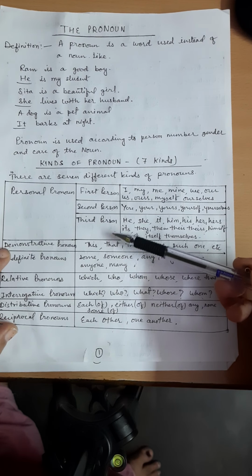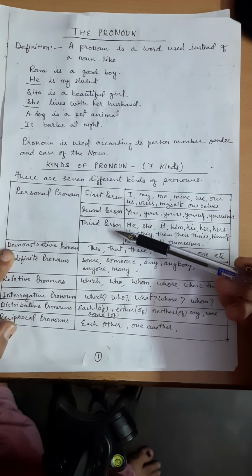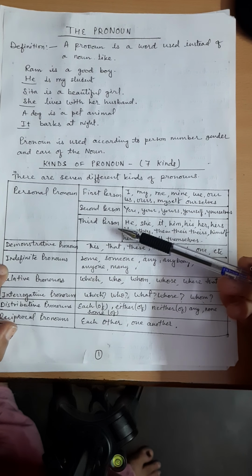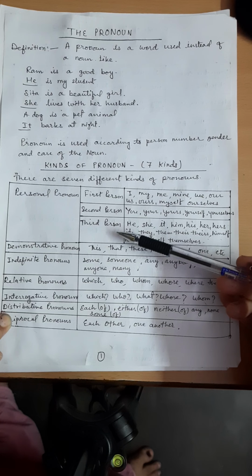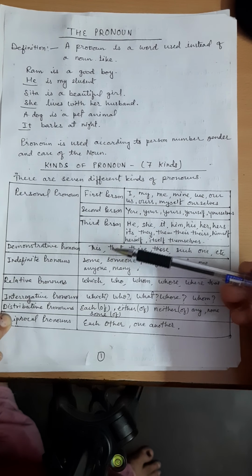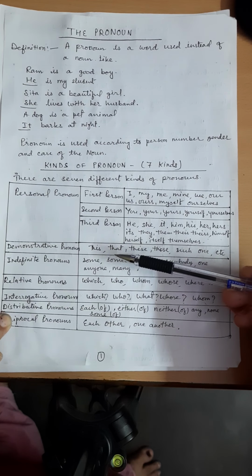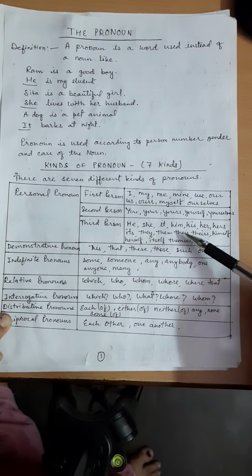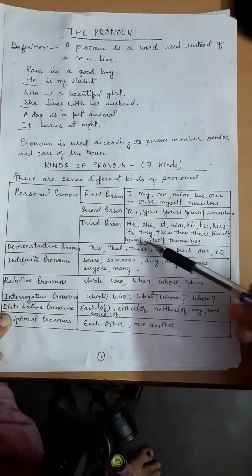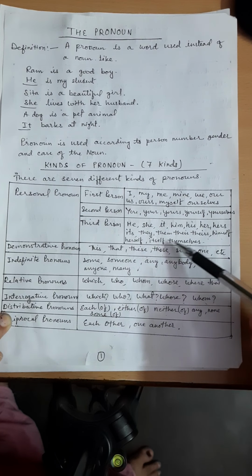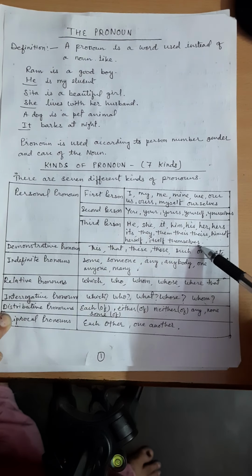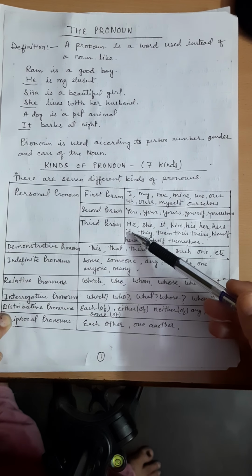Now the third person, pronouns of the third person, the pronouns which denote the person or things spoken of or spoken about are said to be the pronouns of the third person, as he, she, it, him, his, her, hers, its, they, them, their, theirs, himself, herself, itself, themselves. All are included in the category of third person.